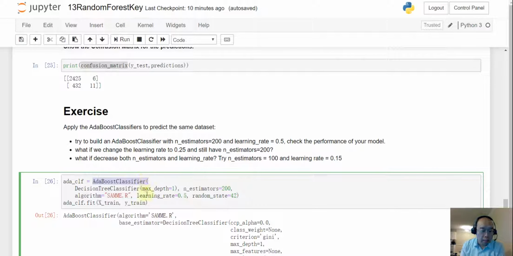So the next part, Adaboost. For the Adaboost, remember we are going to put the decision trees inside, and you may ask, can we do something else other than decision tree? And the answer is yes. However, when we talk about an Adaboost classifier, in most cases we mean an Adaboost with decision trees. Okay, so n_estimators at 300 again, and the learning rate, I'm doing a reasonably low learning rate, and let's see how it works.